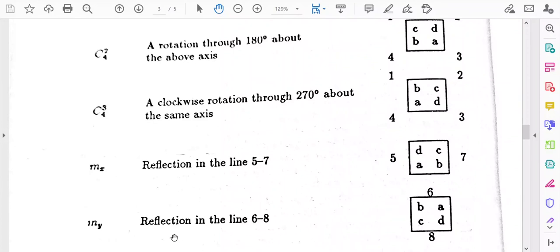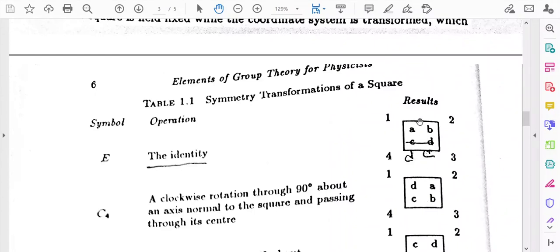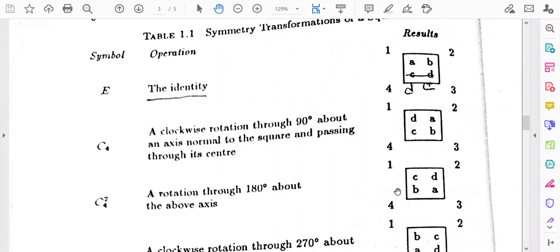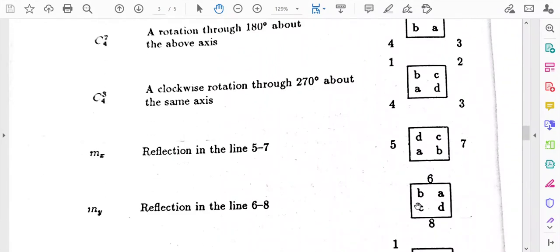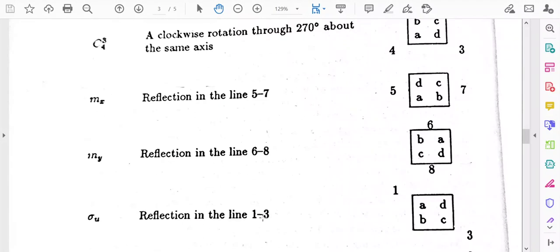And in a similar manner, if we keep the mirror in the line 6, 8, then what will happen? This is the initial figure. If we keep a mirror here, then AD and BC will interchange their position. That is, the left hand side index AD will come to the right hand side, and the right hand side index BC will come to the left hand side. So, after this operation BC will come here and AD will come here. So, this is the reflection in the line 6, 8.